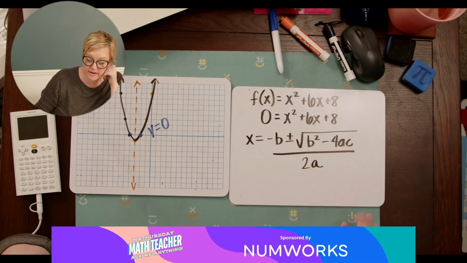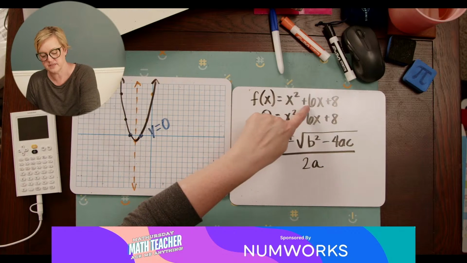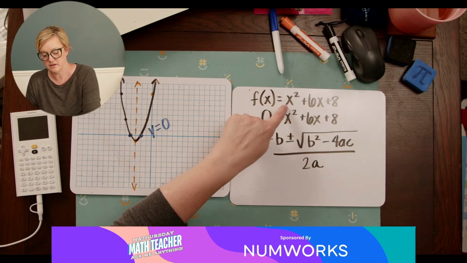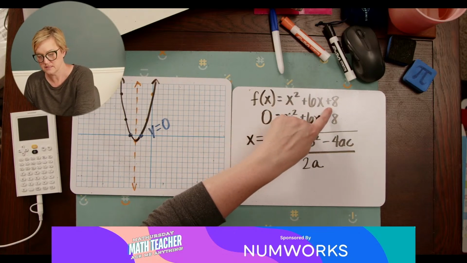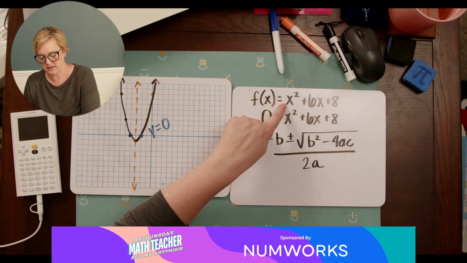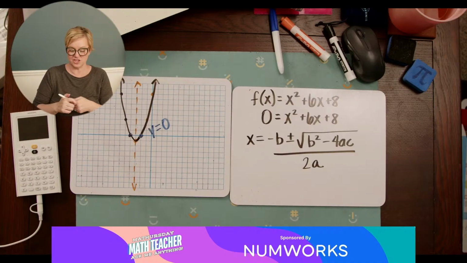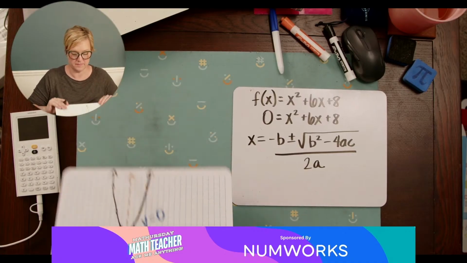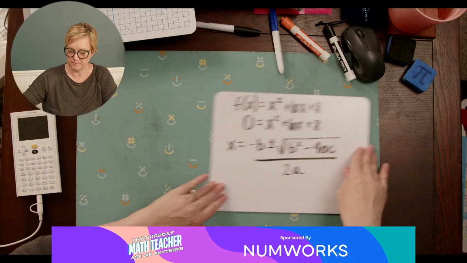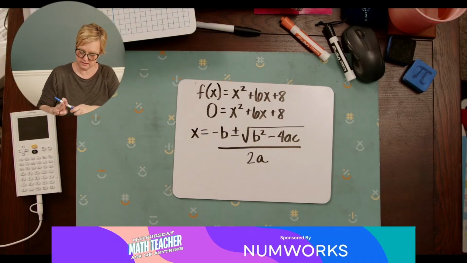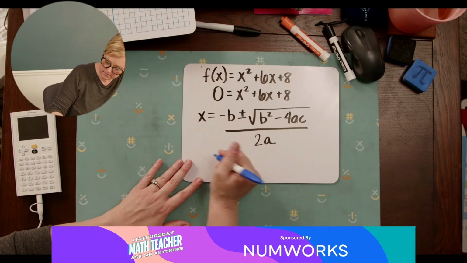Remember, a, b, and c are the coefficients here, right? A is 1, b is 6, c is 8. So now it's just plug them in and solve. Okay? Plug and chug is what we're going to do.